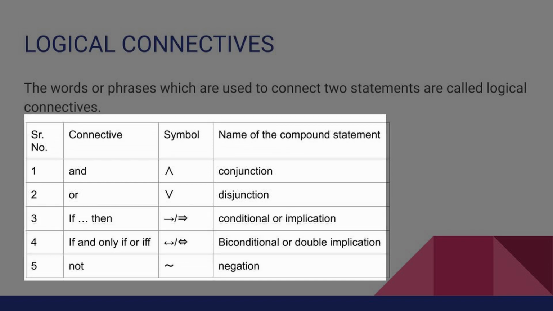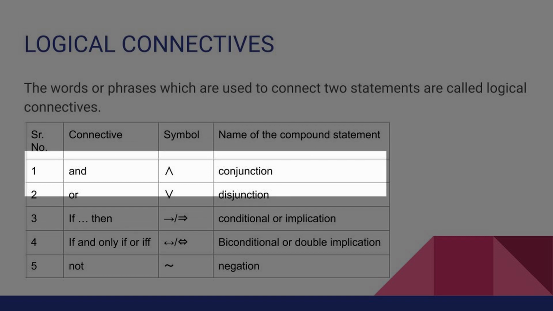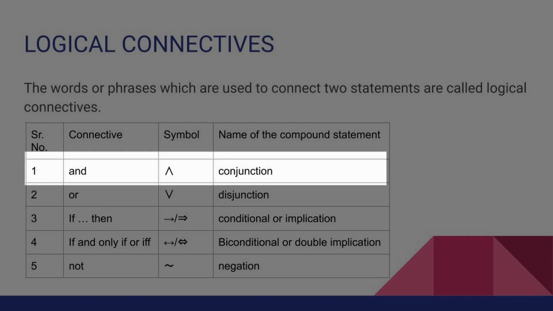I have explained the logical connectives with the help of this table. In this table, we have 3 columns. In the first column, I have given you the connective. In the second one, their symbol. And in the third one, the name of the compound statement. The first connective is and, the symbol for this is as follows, and the name of the compound statement is conjunction. Yes, the logical connective and is called conjunction.